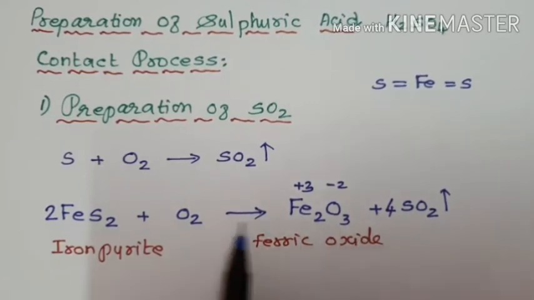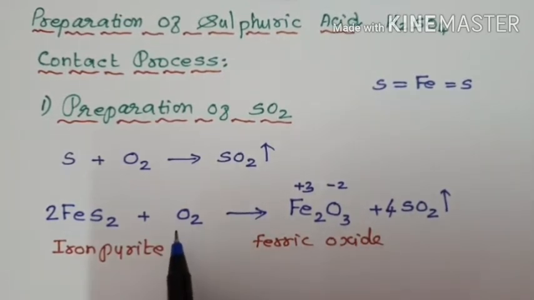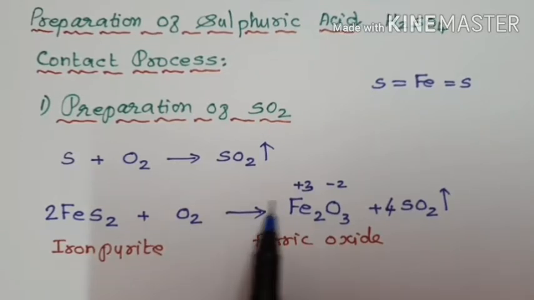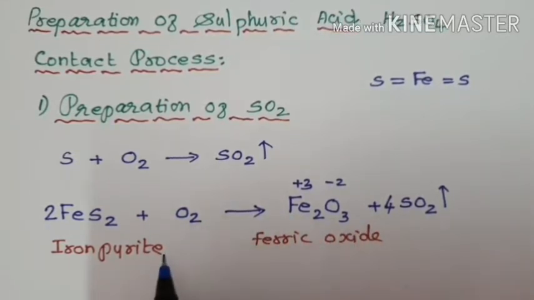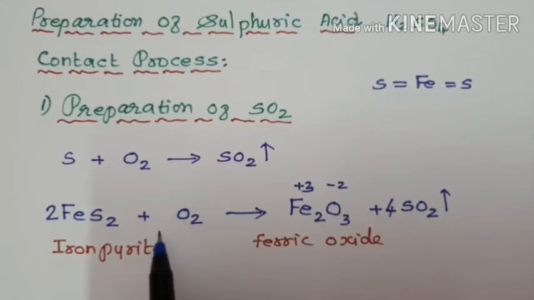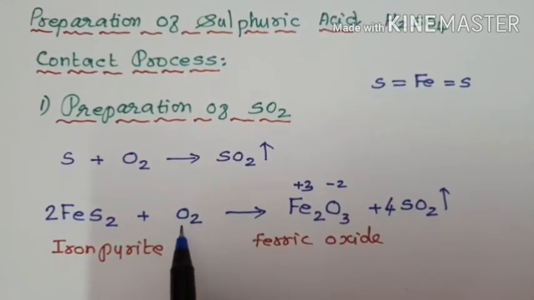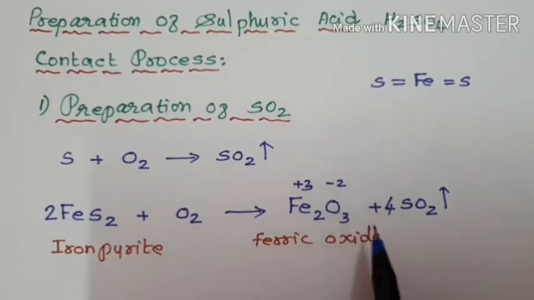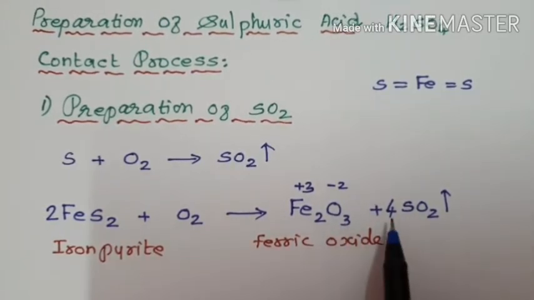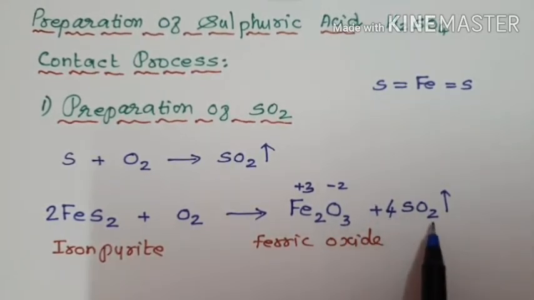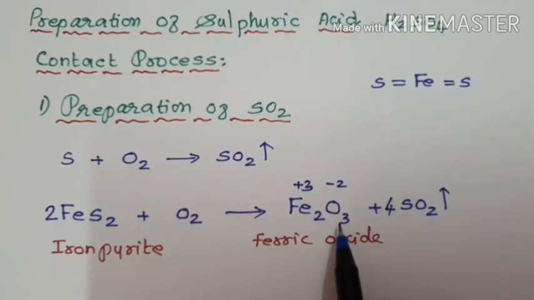Now we have to balance the oxygen. In the second step, count the number of oxygen atoms on the side opposite to the molecular oxygen. Molecular oxygen is on the left hand side, so count the oxygen on the opposite side. What is the total number of oxygen? 4 into 2 are 8, 8 plus 3 equals 11.